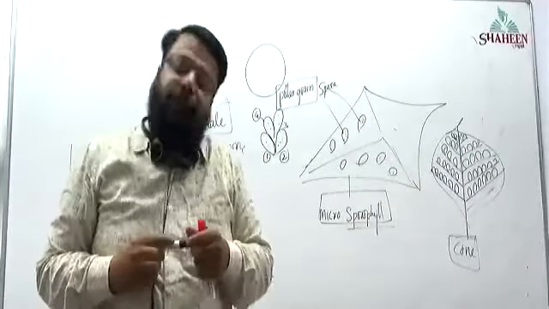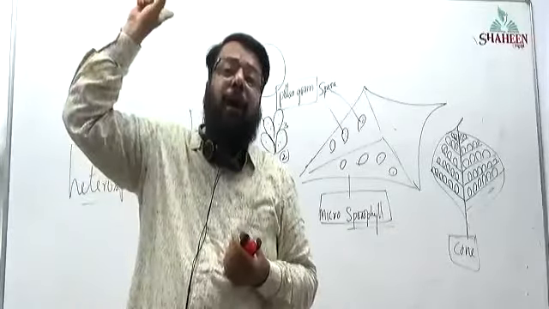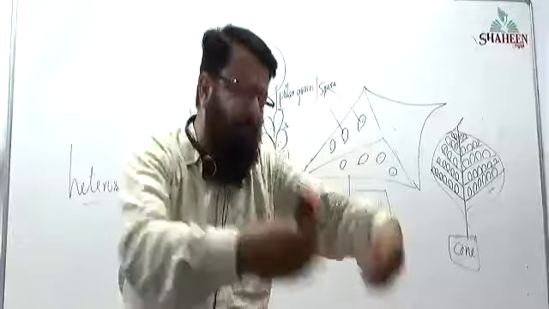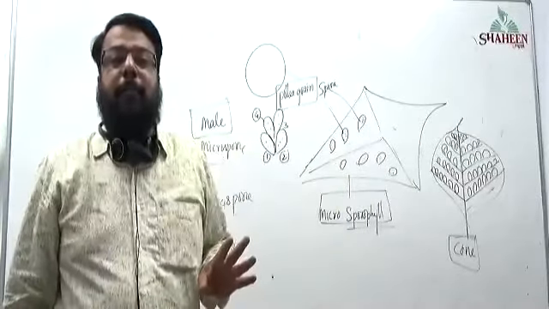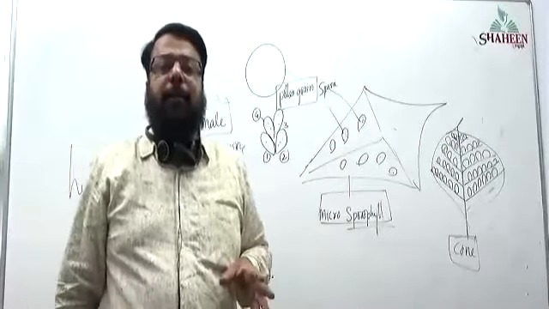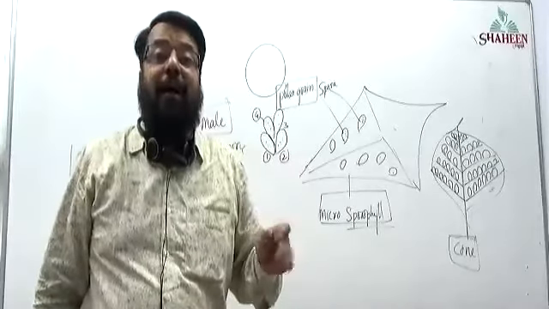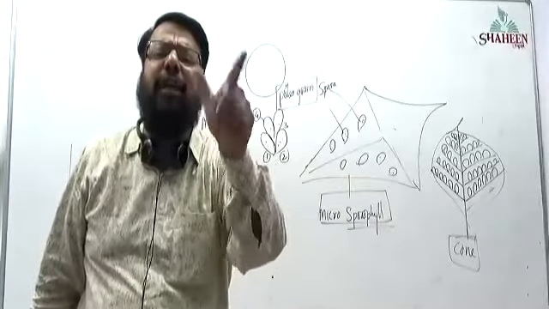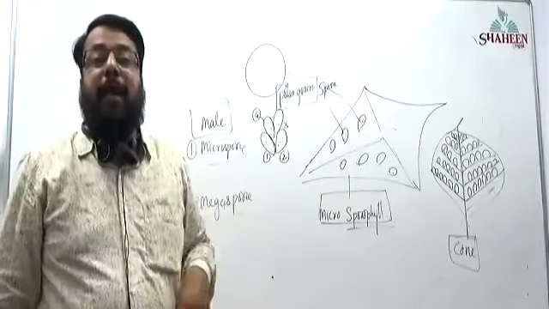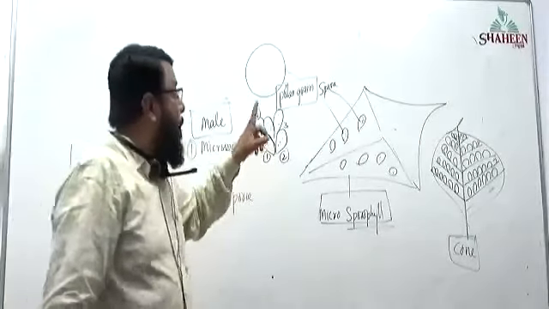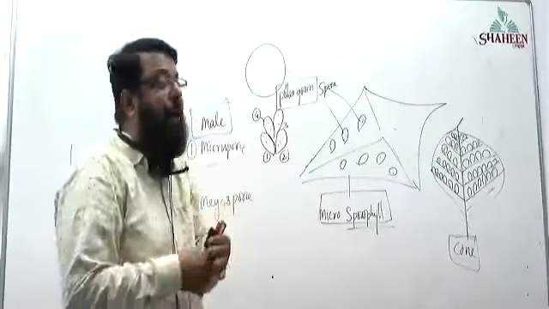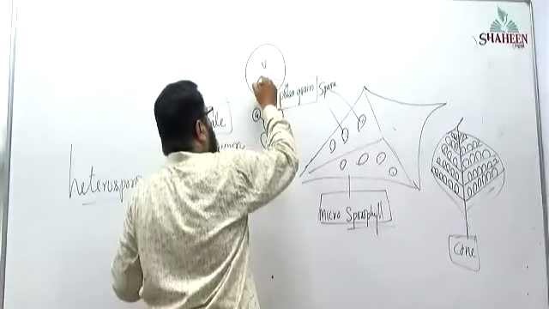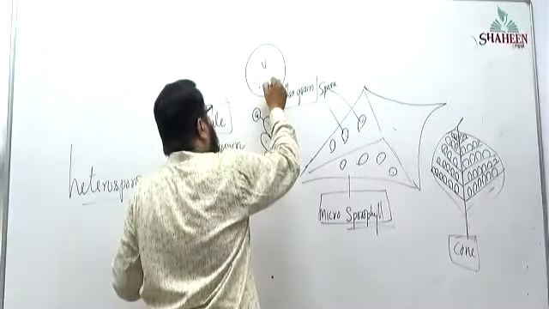Now a little revision. In case of bryophyte, plant body itself is a gametophyte. In case of pteridophyte, plant body is a sporophyte, but gametophyte is highly reduced, inconspicuous. In case of gymnosperm, pollen grain is further reduced and it is only three-celled: vegetative cell and two male gametes.